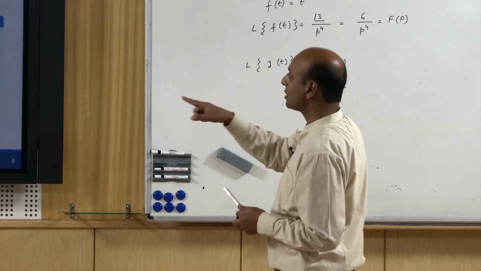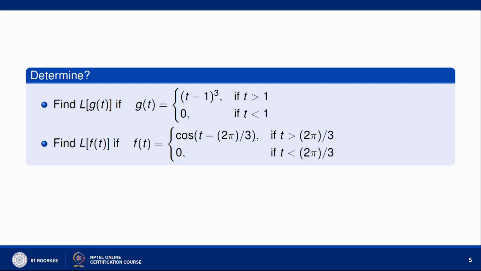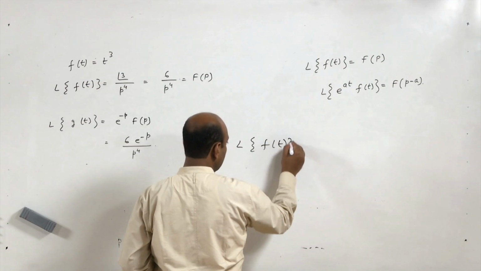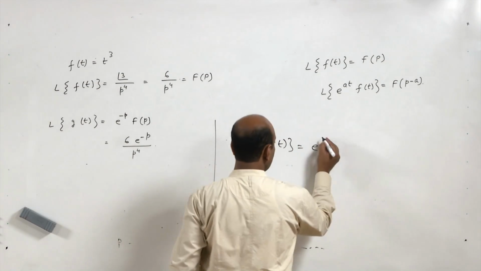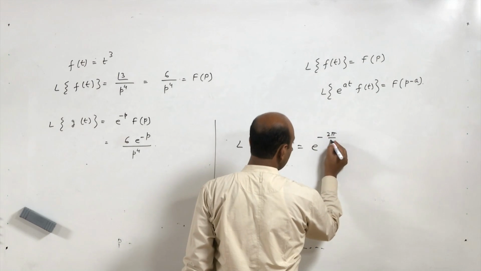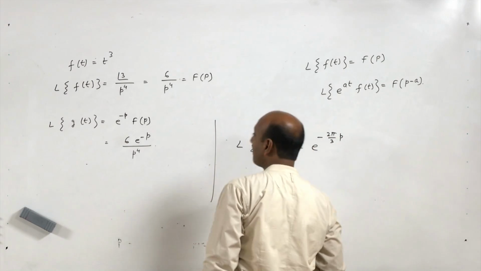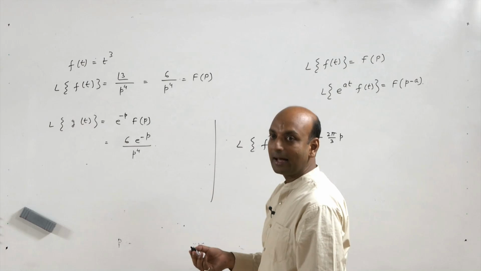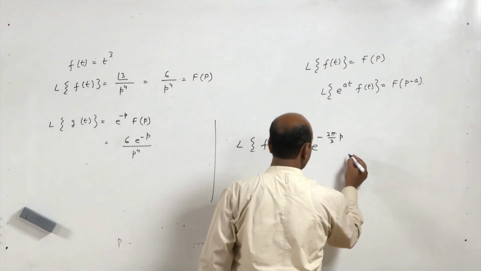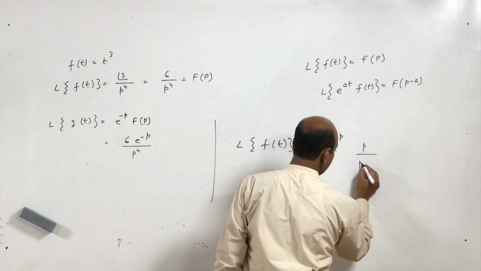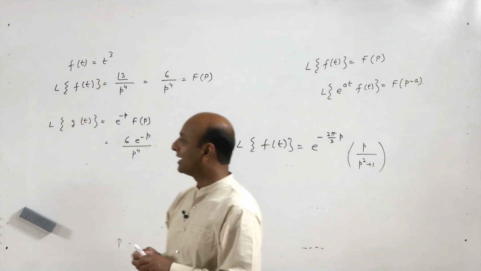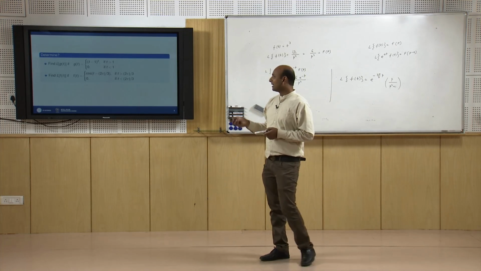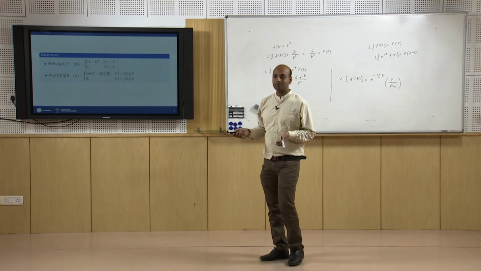So the Laplace of this will be, using the second translation property, nothing but e to the power minus ap, a is 2 pi by 3, e to the power minus 2 pi by 3 p into Laplace of cos t. Laplace of cos t is nothing but p upon p square plus 1. So this is how we can find the Laplace transform of these problems using the second translation property.